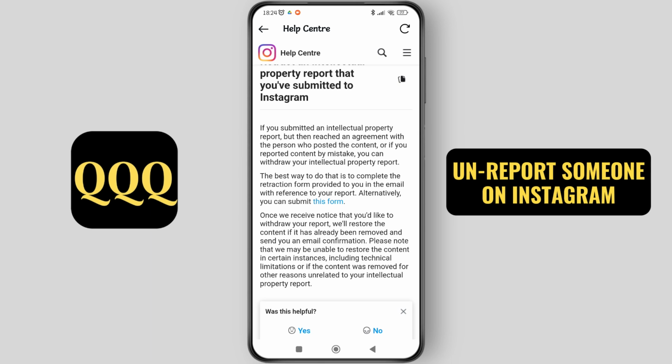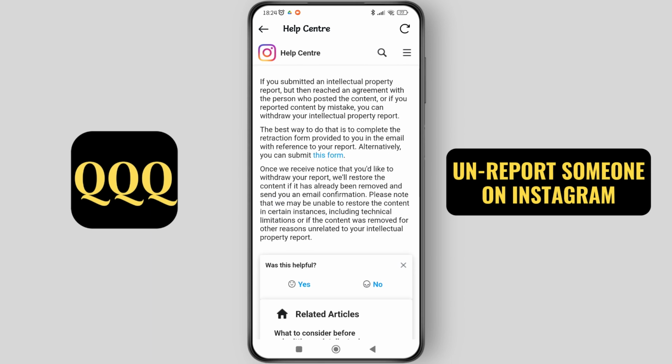The report number is very important here, because when you report someone on Instagram, you obviously have a report number, and if you do not have the report number, then you will not be able to go ahead and unreport them. But you also want to keep in mind that later you don't have access to all this.